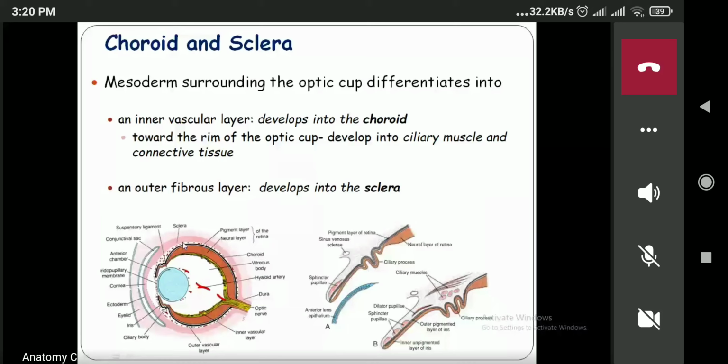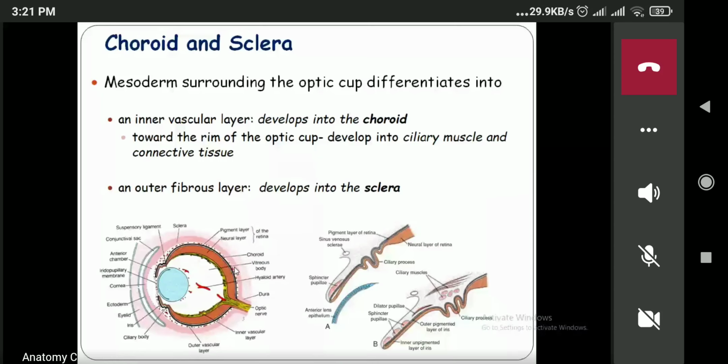The mesoderm present outside the optic cup will differentiate into the choroid and the sclera. How does it differentiate? The mesoderm outside the optic cup also has two layers. The inner one is vascular; can you see the blood vessels? This inner vascular layer will develop into the choroid, and the outer fibrous layer will develop into the sclera.